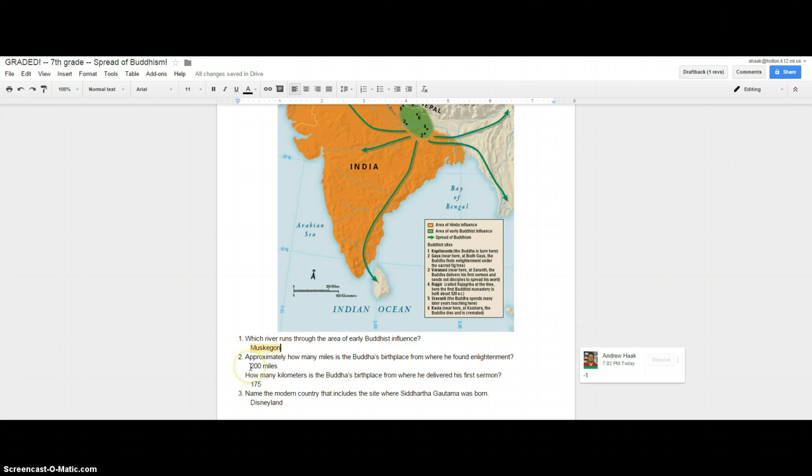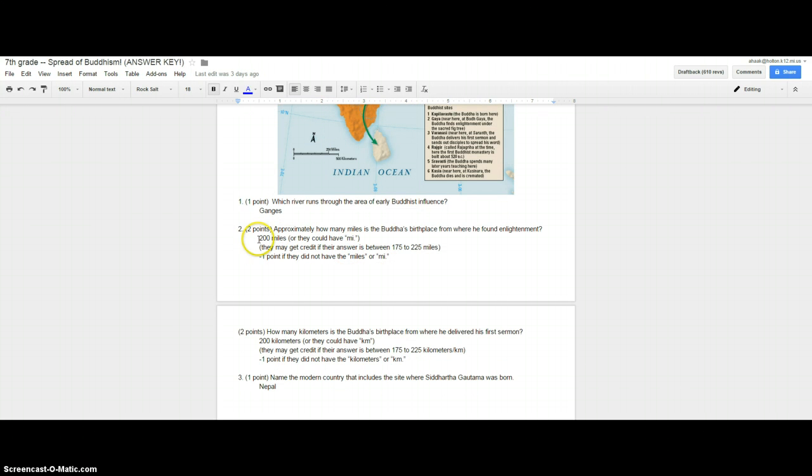Now we go to the next one. It says, approximately how many miles is the Buddha's birthplace from where he found enlightenment? We see the 200 miles. As we look at the answer key, this is worth 2 points. So 200 miles is correct. They could have had miles, they could have had MI for miles. We talked about this the other day: they can get credit if their answer is between 175 to 225 miles. So I'm giving you a big range there.